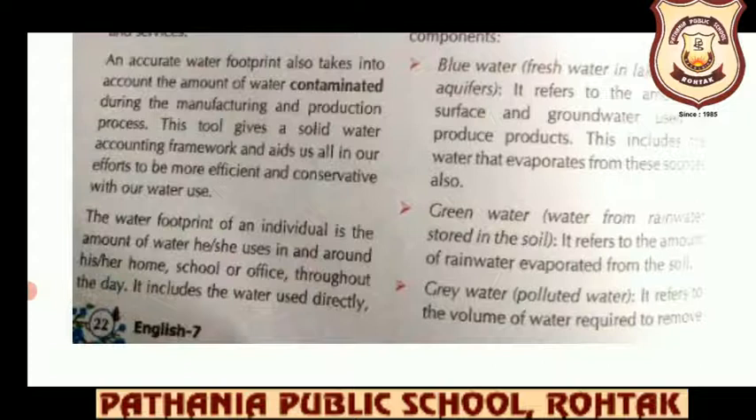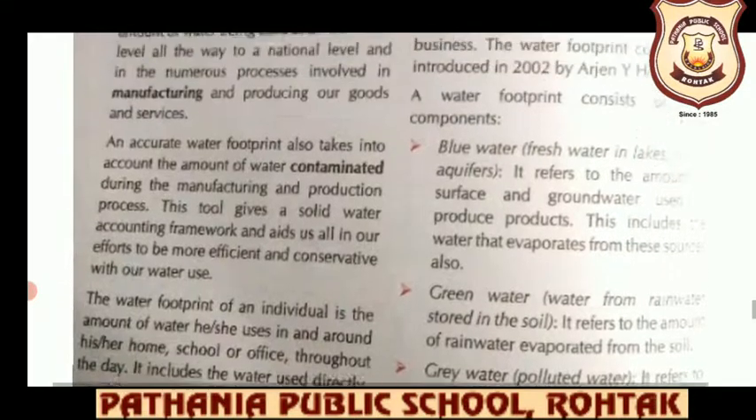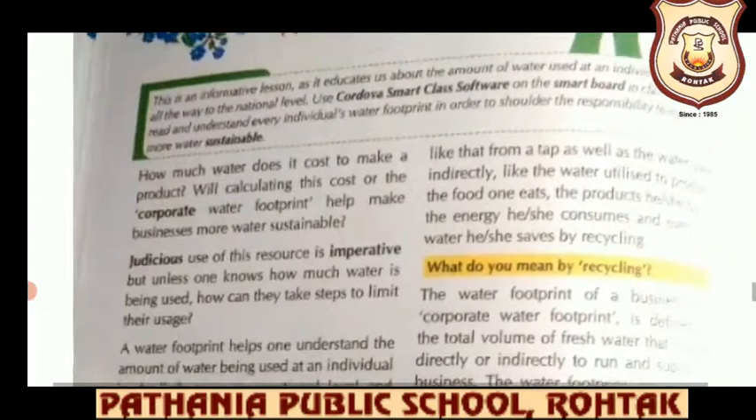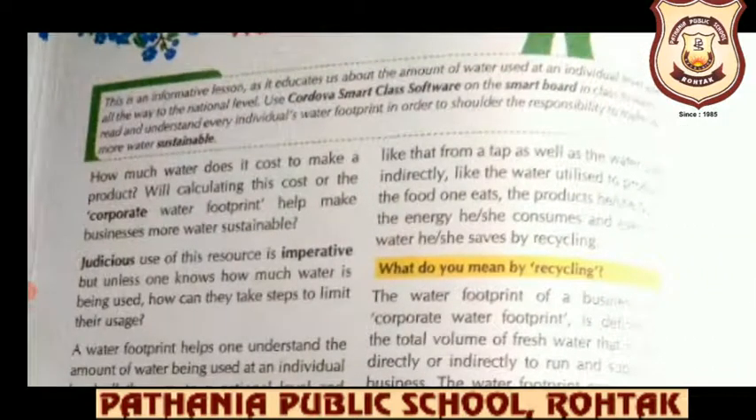The water footprint of an individual is the amount of water he or she uses in and around his or her home, school or office throughout the day. It includes the water used directly, like that from a tap, as well as the water used indirectly. So we all know that we use water, and that is our individual footprint. So what is direct usage? Say, for example, you are drinking a glass of water, that is your direct usage of water. If you are using water to take a bath, that is your direct usage of water.